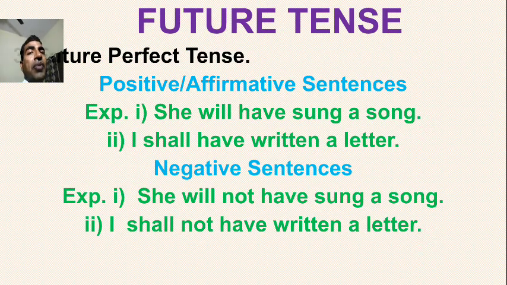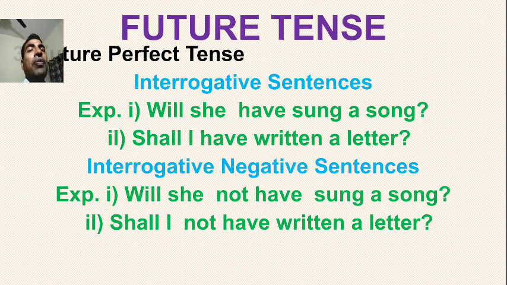Now future perfect tense. There will be will have or shall have according to subjects. I will take shall have and other subjects will take will have. So she will have sung a song, I shall have written a letter. In negative: she will not have sung a song, I shall not have written a letter. Not comes between will and have, and between shall and have. So future perfect tense in interrogative: will she have sung a song? Shall I have written a letter? Interrogative negative: will she not have sung a song? Shall I not have written a letter?